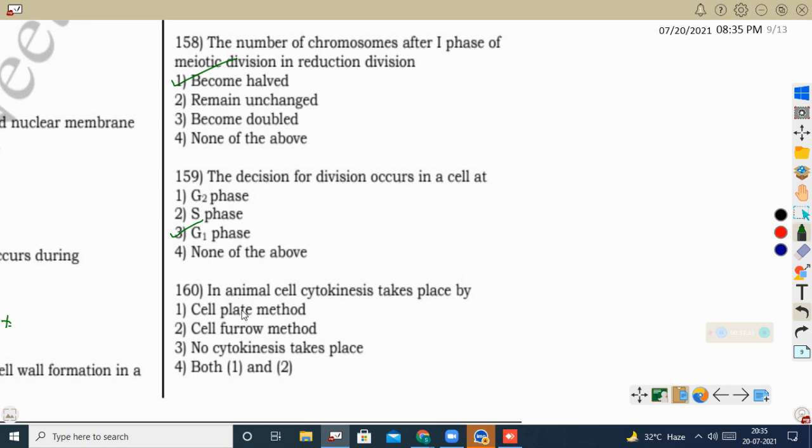Okay. Next question, in animal cells cytokinesis takes place by the. If this is an animal cell, when cytokinesis occurs in this cell, we can see the cell membrane invaginating towards the inside, or we can say the cell membrane is furrowing inwards, and both regions will join at the middle or center region. So the two cells will be formed. So here the cell furrow method is how the animal cell will undergo cytokinesis.